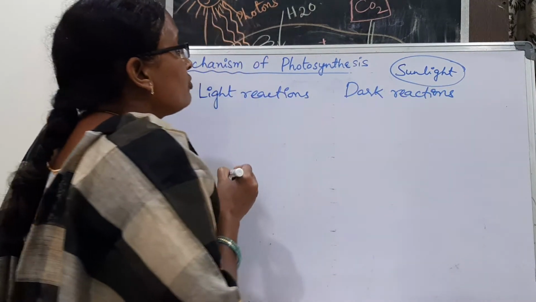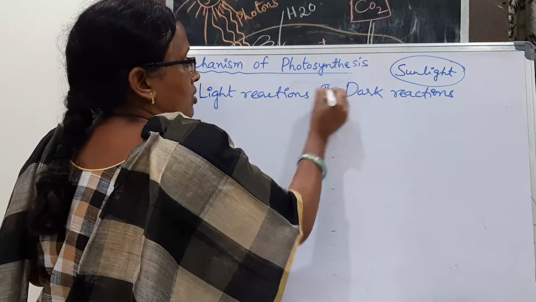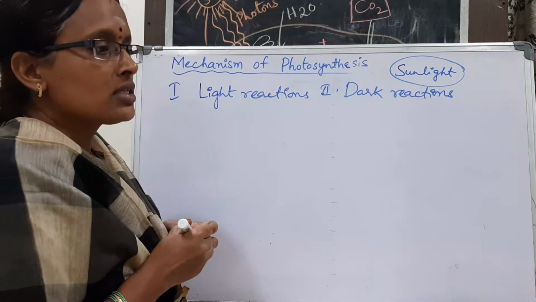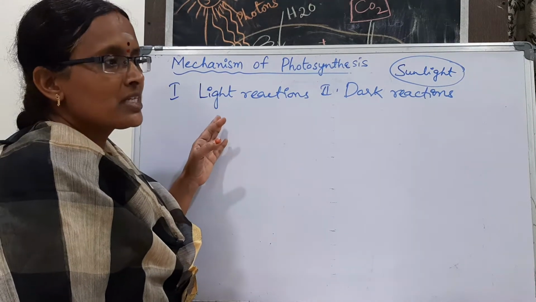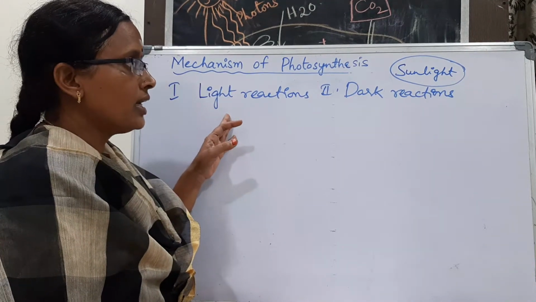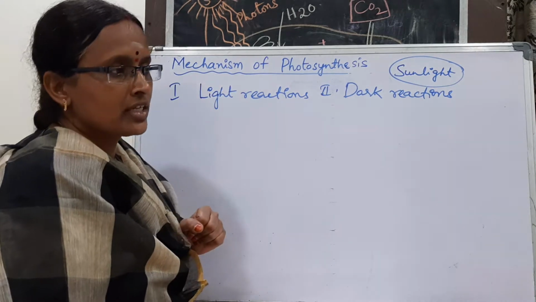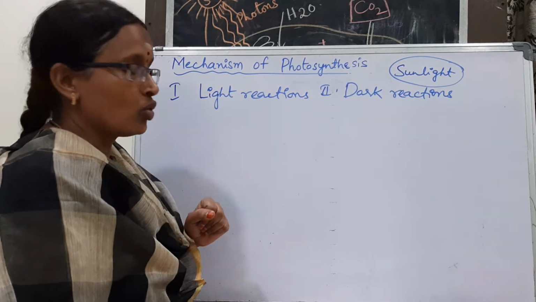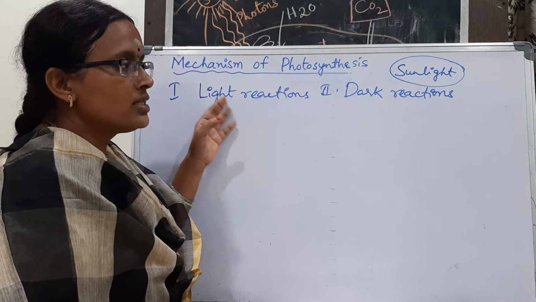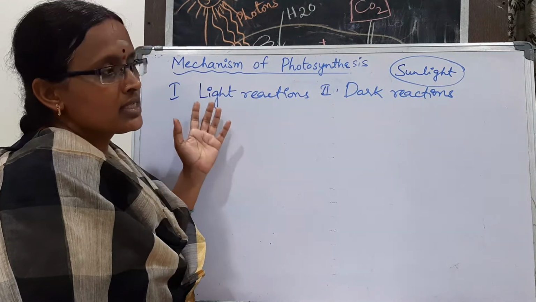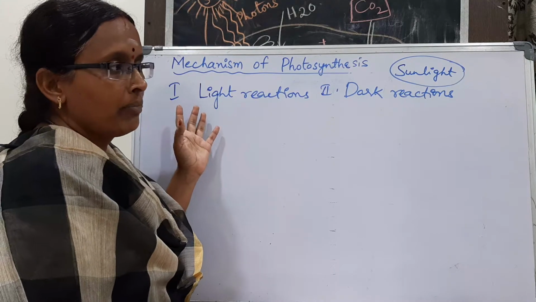So in the structure of chloroplast, I said that light reactions take place in the grana, that is in the thylakoid, and dark reactions take place in the stroma of chloroplast. So what is the site of light reactions? That is grana, or we can say it as thylakoid also.